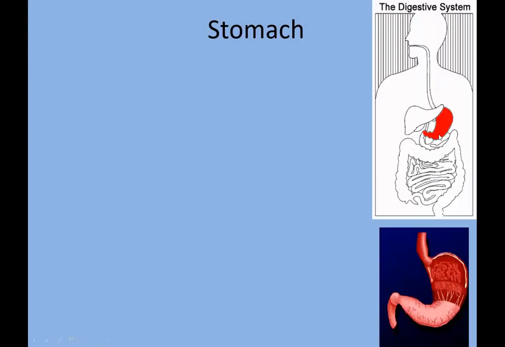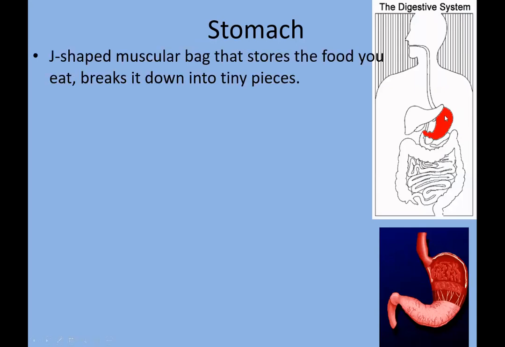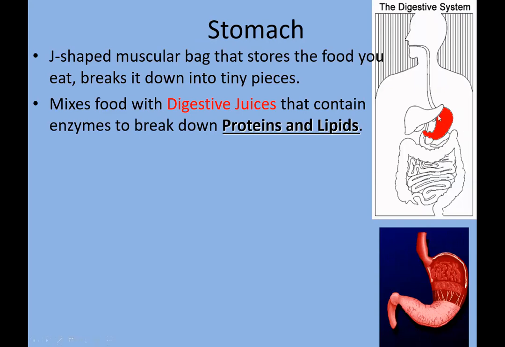Next, stomach. The stomach is this red part, a J-shaped muscular bag that stores the food you eat and breaks it down into tiny pieces. We can see that it's a J shape, and the food that we eat goes into it and mixes with the digestive juices that contain certain types of enzymes that break down proteins and lipids. So the digestion of proteins and lipids, mostly, occurs in the stomach.